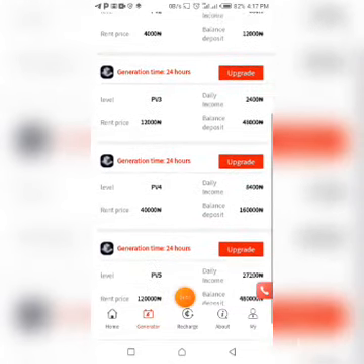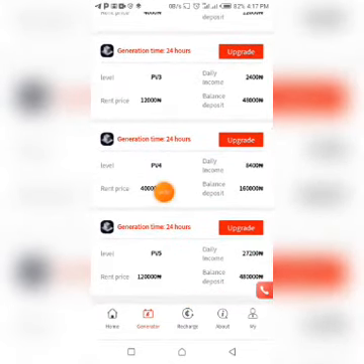It proceeds. The next one here is 40,000 naira, and you're making a daily interest of 8,400 naira. The last package here is 120,000 naira, and your daily interest is 27,200. So the income rate is not bad. It's not bad at all.